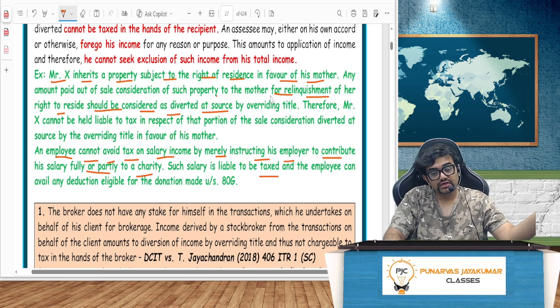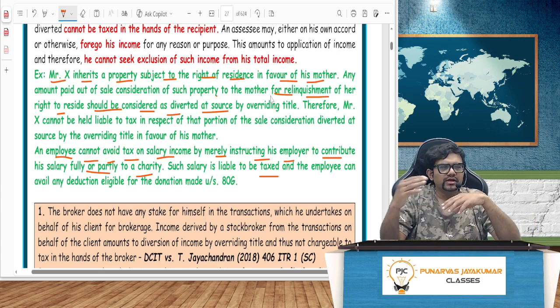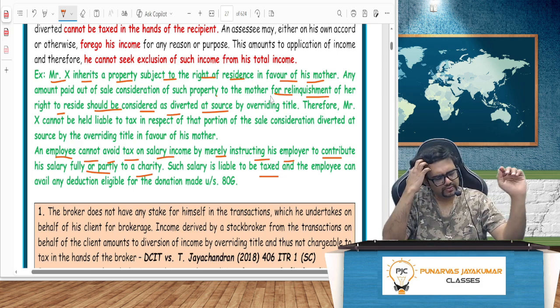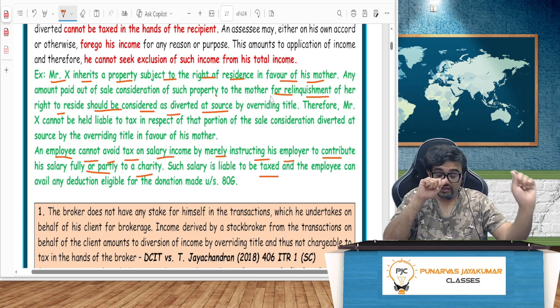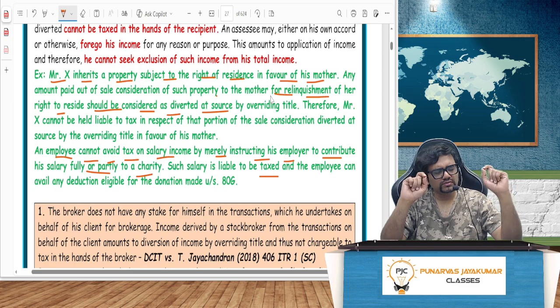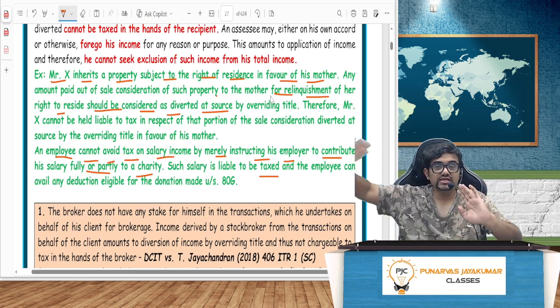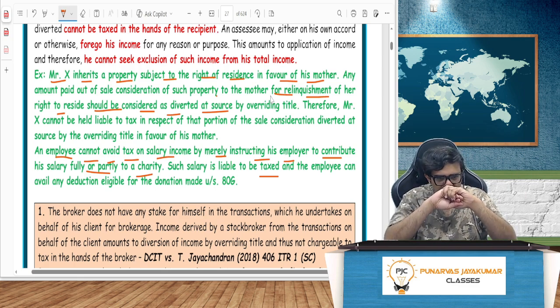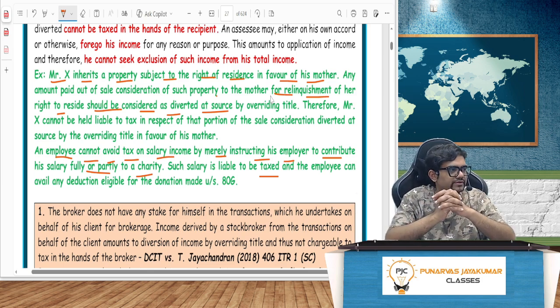Let's say my dad is not there now. The clause says if the property is sold or if any income is generated from the property, 20% has to go to the mother. No questions asked. Until she dies, 20% should go to her. If I give it on rent, 20% should go to her. If I sell it off, 20% should go to her. 20% should go to her for sure.